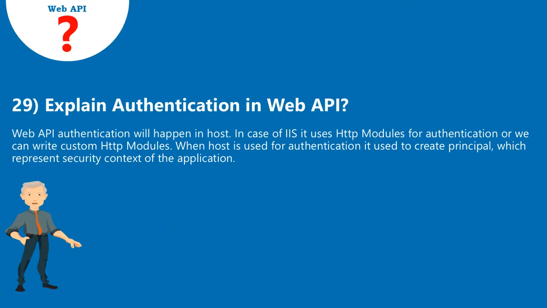29. Explain authentication in Web API. Web API authentication will happen in the host. In case of IIS, it uses HTTP modules for authentication, or we can write custom HTTP modules. When the host is used for authentication, it creates a principal, which represents the security context of the application.